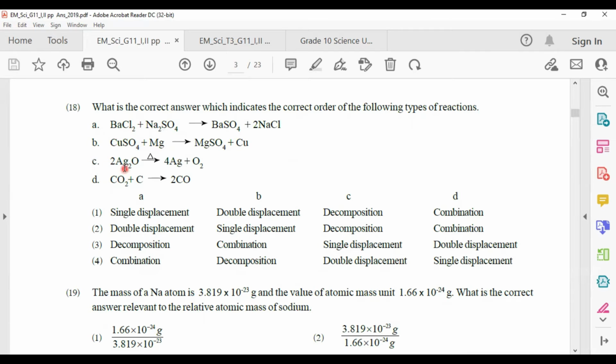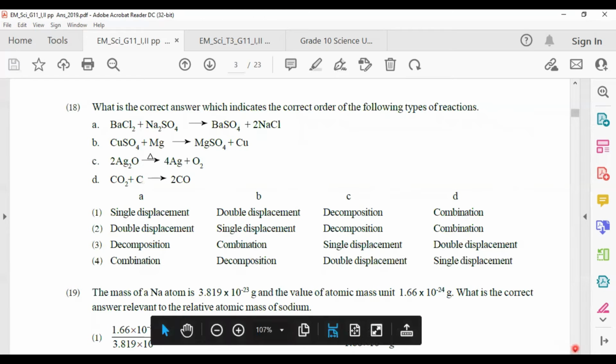In the C, silver oxide has dissociated into silver and oxygen. That means this is a decomposition reaction. And in the fourth one, carbon dioxide and carbon have combined together and formed carbon monoxide. That means this is a chemical combination reaction. So the answer is number 2.